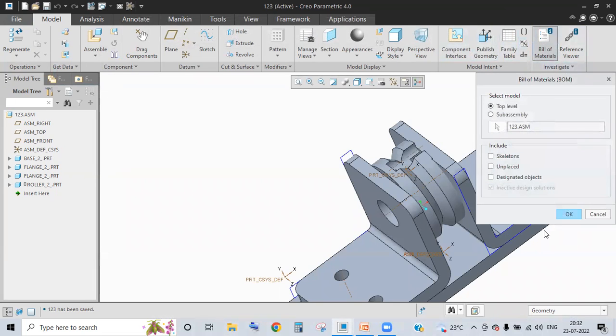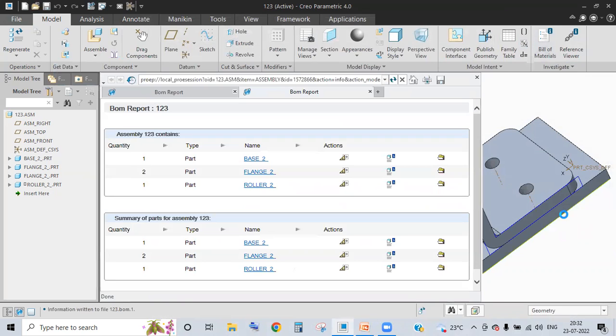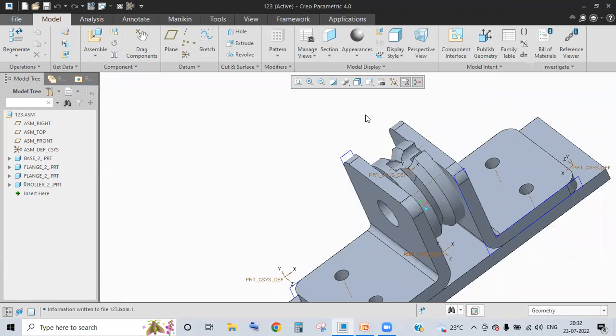If you click on bill of materials and simply click on OK, top level total bill of materials, whatever it is there, it will generate a report in this format, and you can directly send this format to your customer or whoever wants. You can directly send it. So basically this is